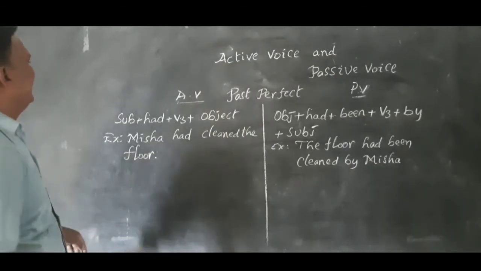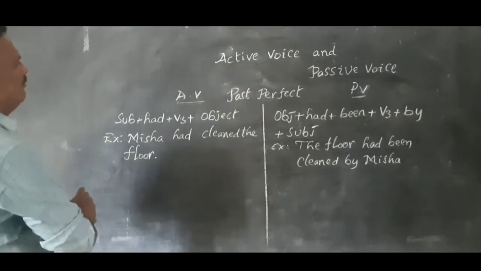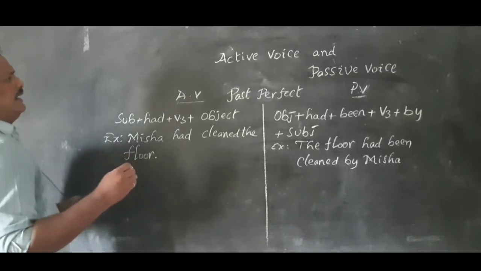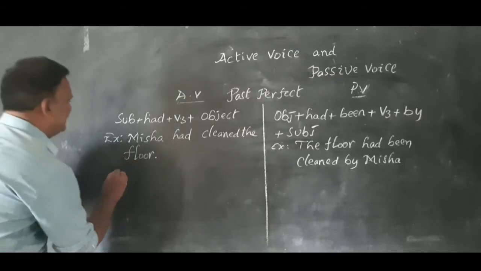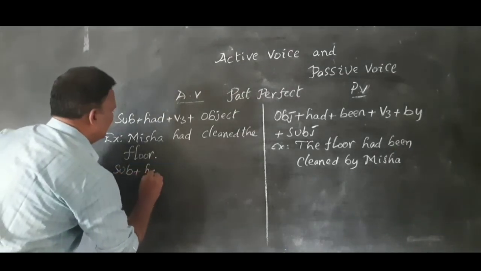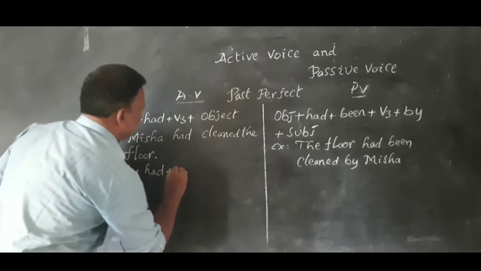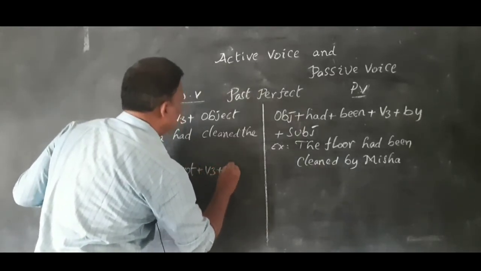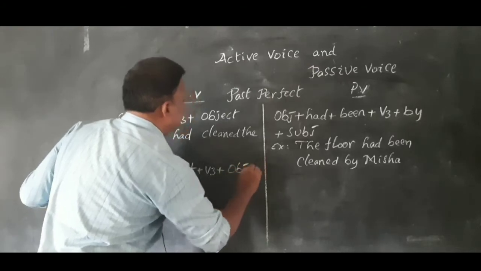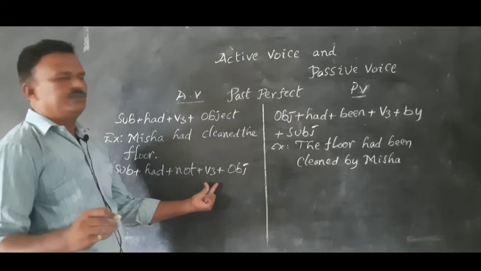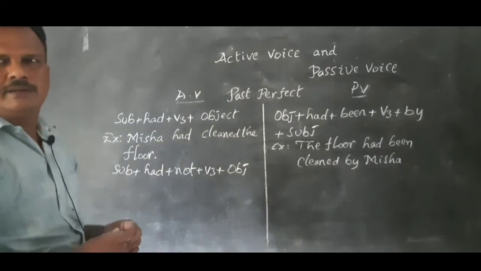Now, the negative form of past perfect. The structure for the negative form of active voice in past perfect: subject plus had plus not plus V3 plus object. Subject plus had plus not plus V3 plus object.